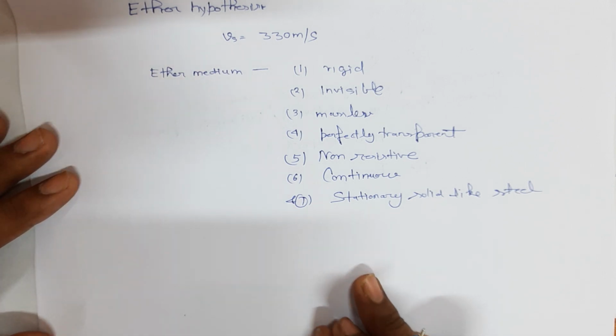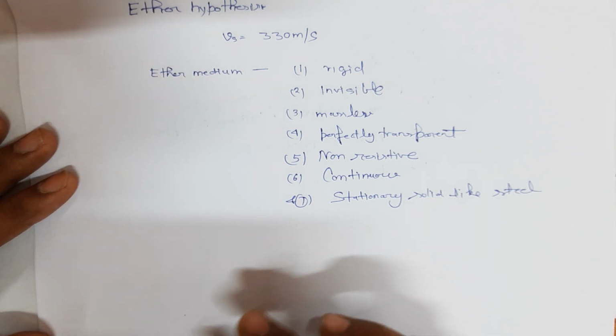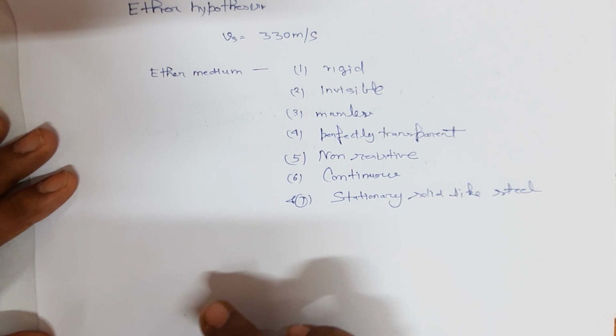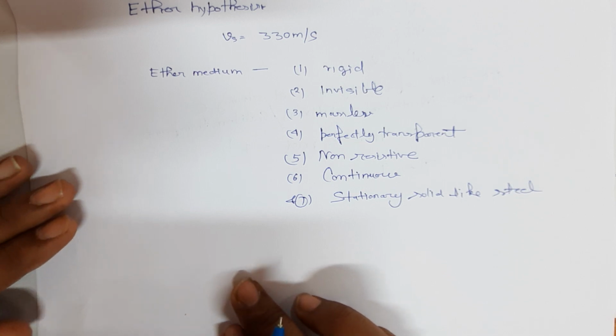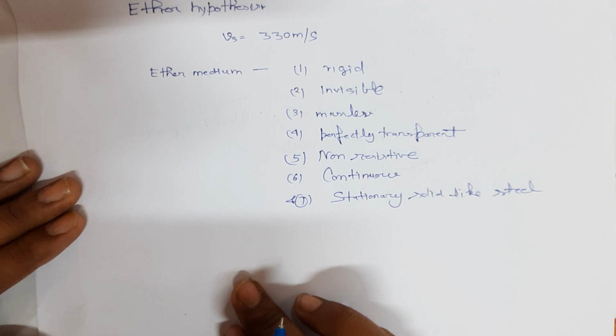It is believed that all the objects, including the earth, moon, stars, etc., may move freely through this hypothetical ether medium without any disturbance.